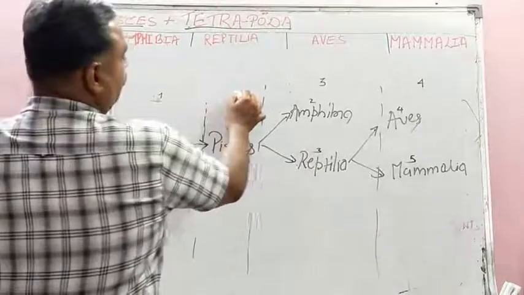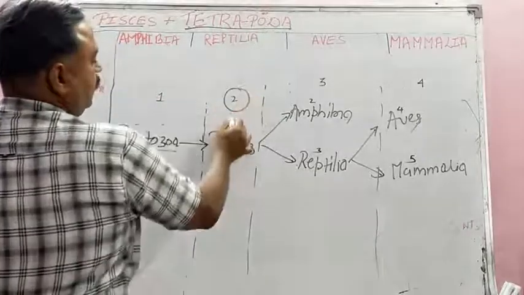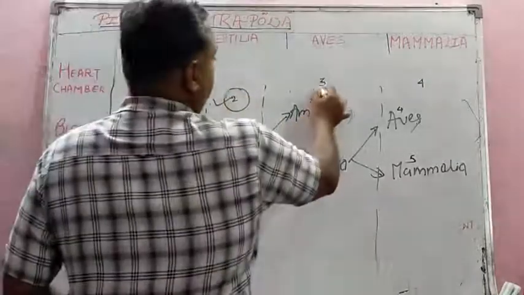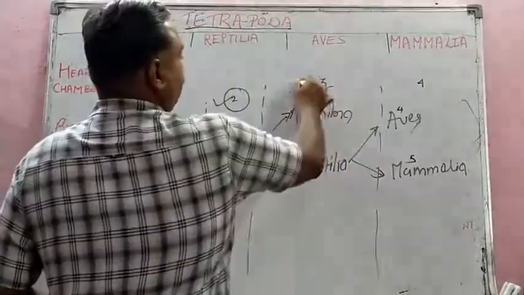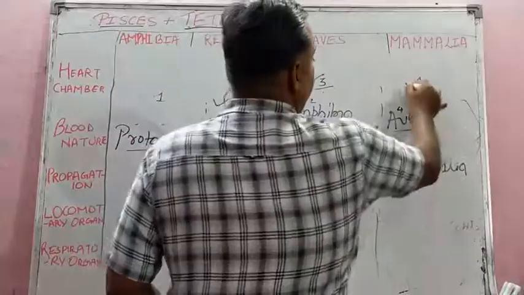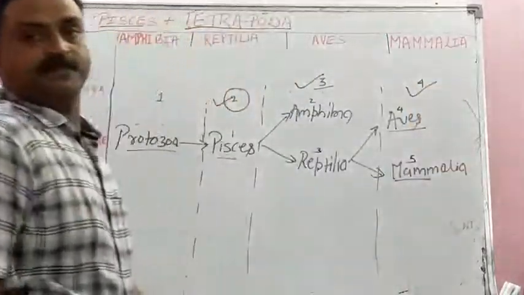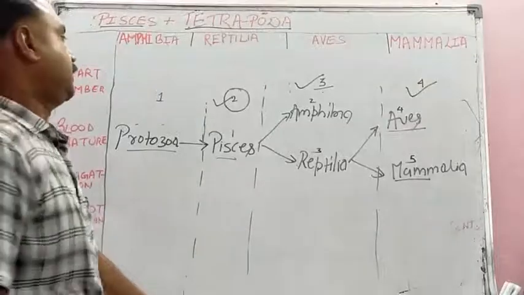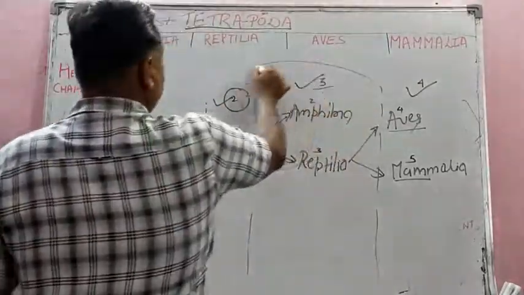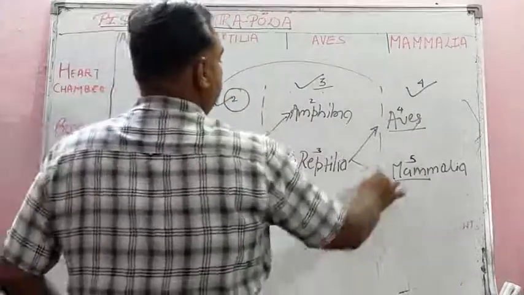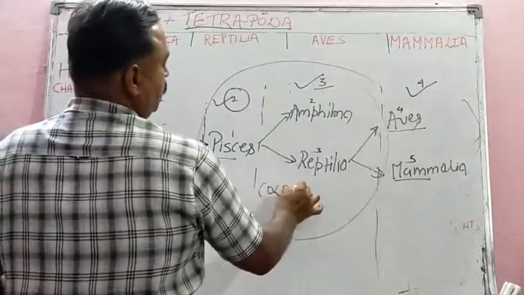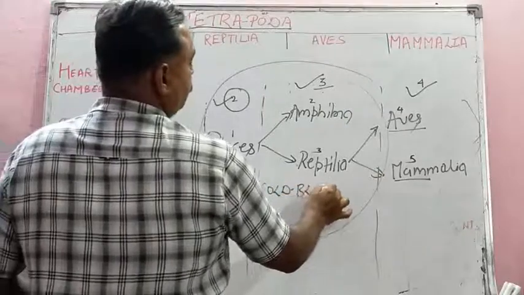Student, if you check the numbers, these are the chambers of the heart in the animals. Pisces have 2 chambered, and Amphibians and Reptilias have 3 chambered, and the 4th column, Aves and Mammalia, have 4 chambers. Isn't it? Then the first 2 columns here, these are cold-blooded animals.